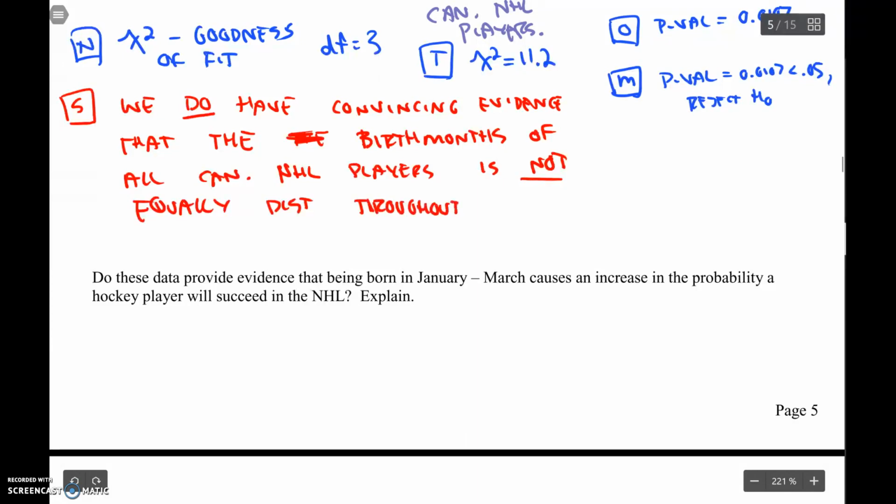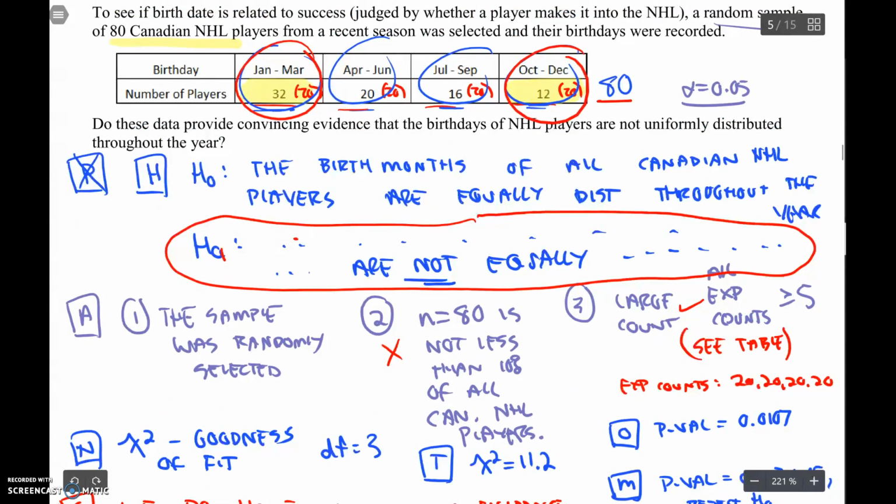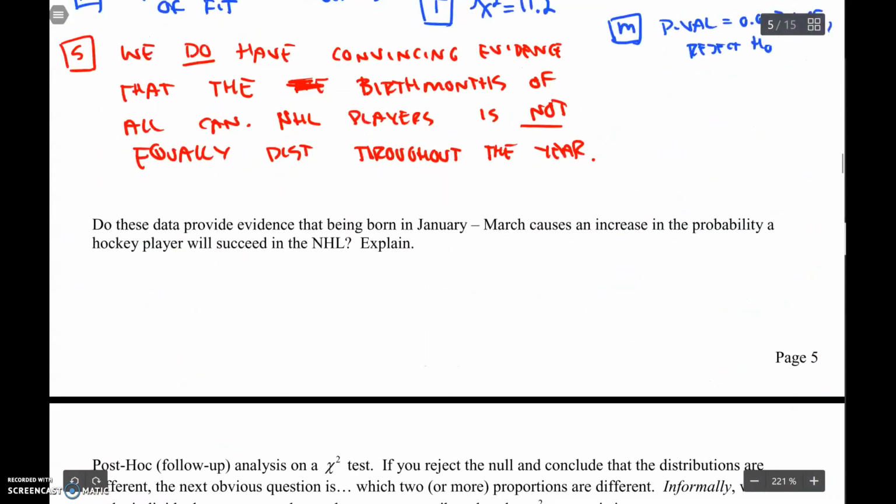So that means there's a difference somewhere. Where's that difference? Well, I guess we could look at it and say it looks like that difference is here and here. Those two look different. Do these data provide convincing evidence that being born in January to March causes an increase in the probability? No. This was not an experiment.